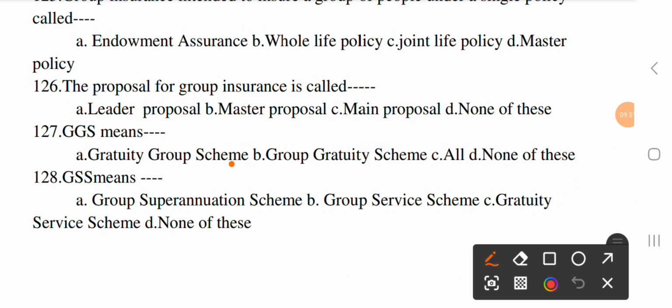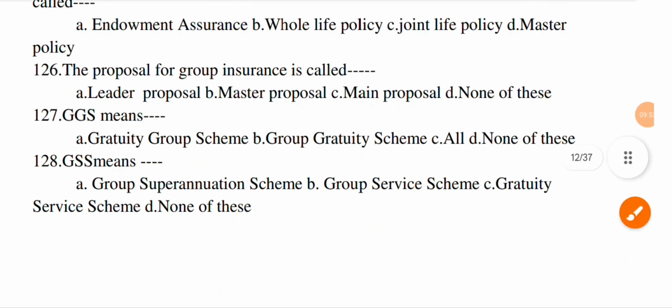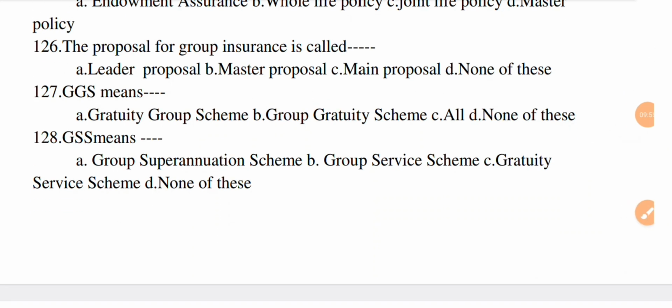Next question. GSS means dash. Option A, group superannuation scheme. B, group service scheme. C, gratuity service scheme. And D, none of this. The correct option is A.